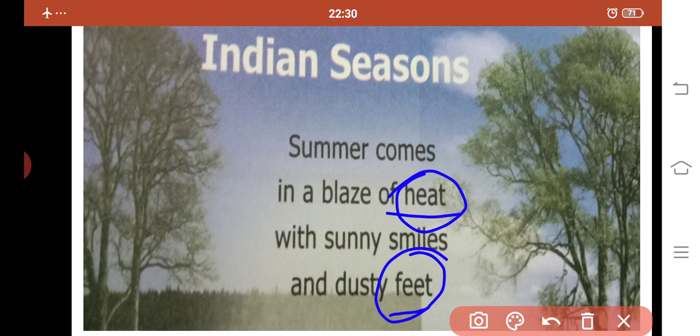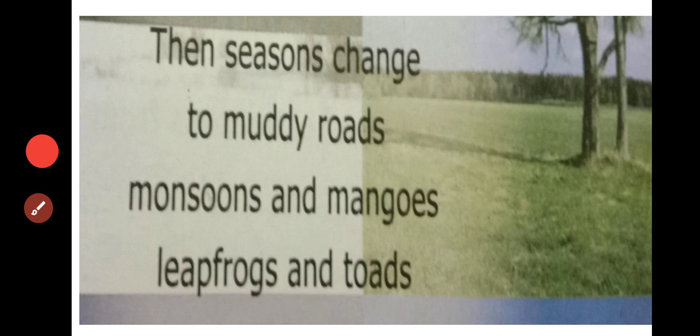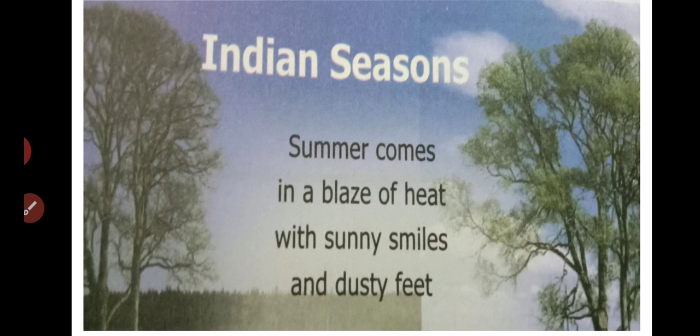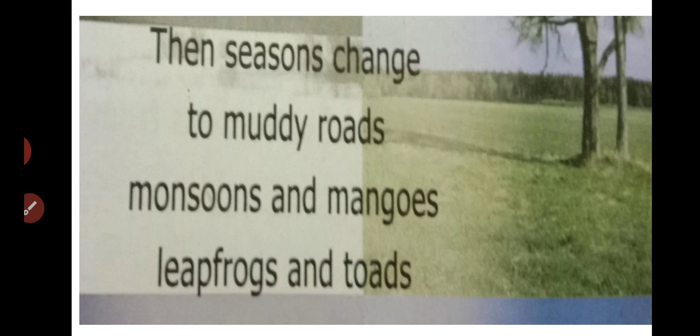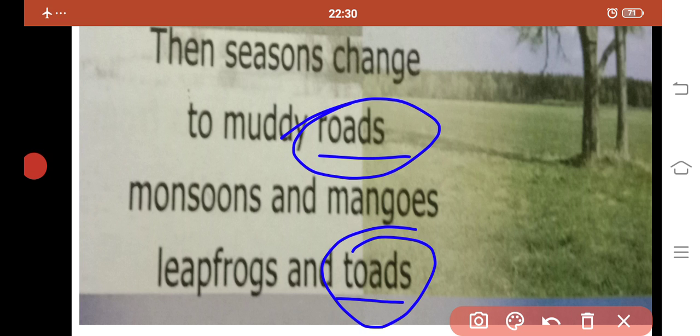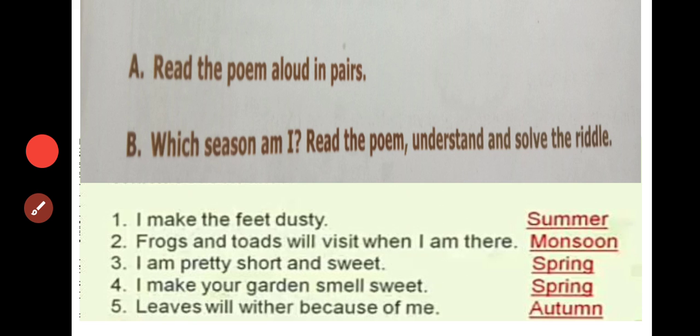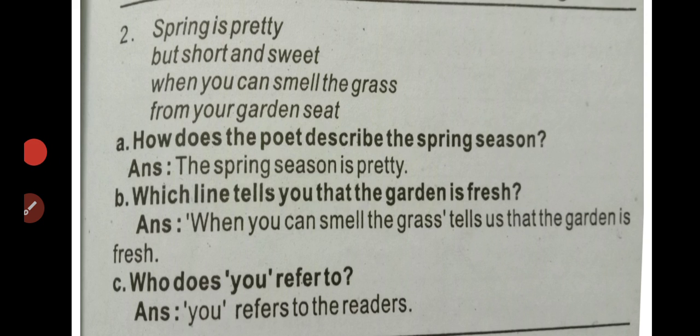Then roads and toads are the rhyming words from the second stanza. Okay, these are the rhyming words from these stanzas.